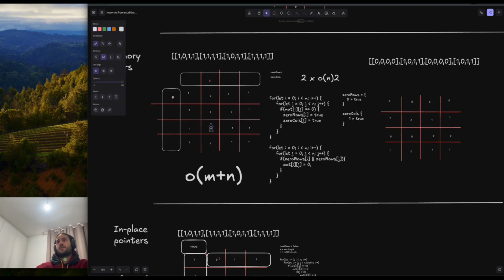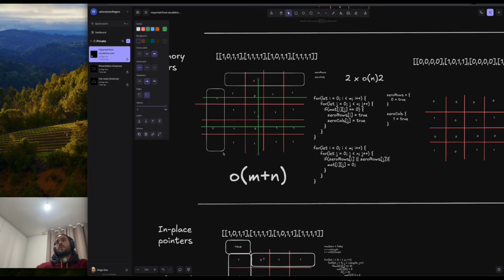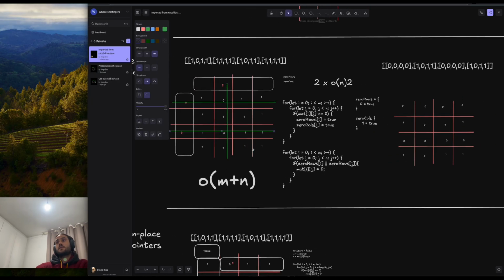Let's say that we have another 0 here, we'll mark down that row as well. So we can now say that, for example, these and these will be zeroed out. Do you get me? So that's basically the strategy to solve this.